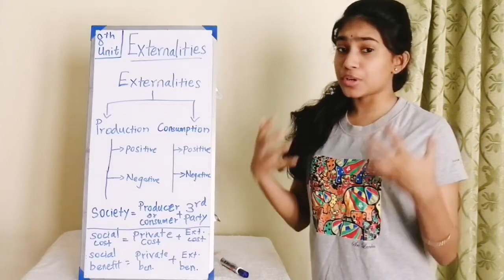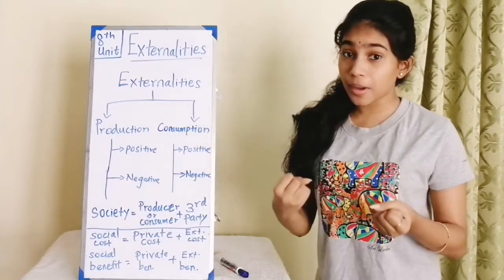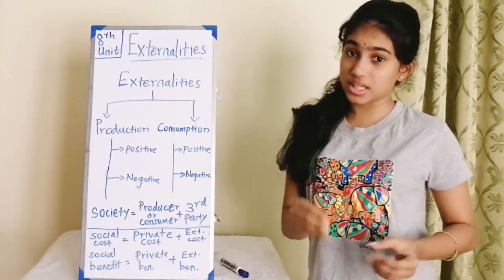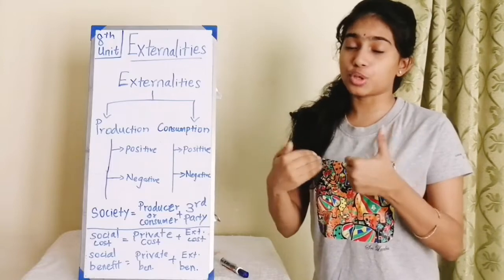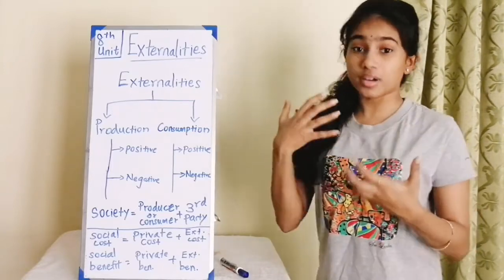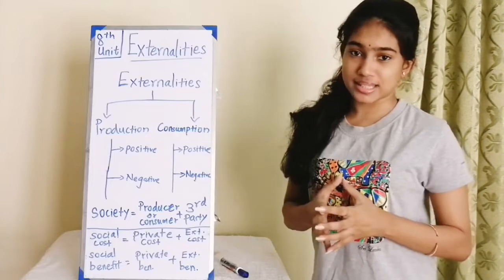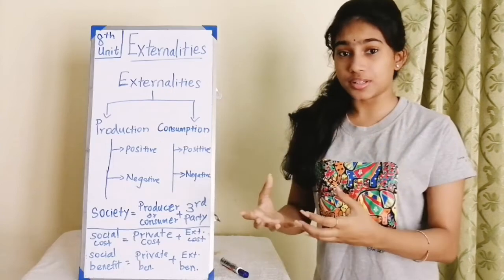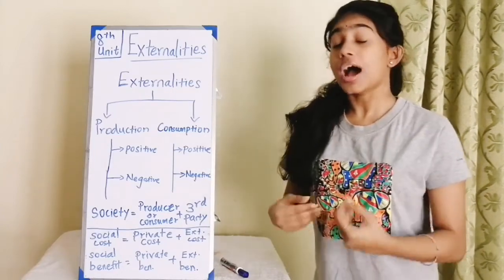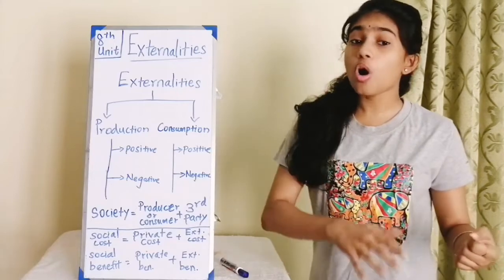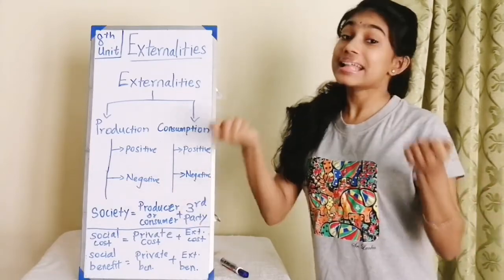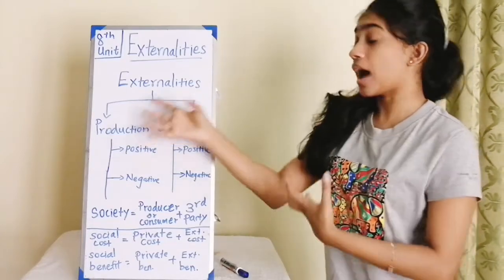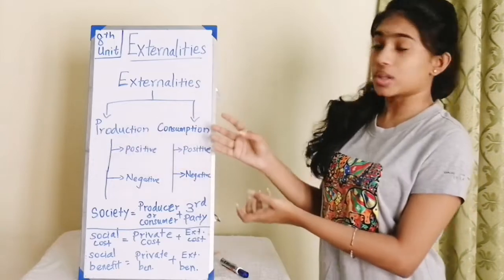Whenever a consumption or production activity happens, the third party who is not directly involved in that particular economic activity is going to benefit or going to bear a cost. That's known as externalities. In simple terms, whenever I'm doing something, another person, a third party, is going to be affected. Either that person is going to benefit or that person will have to face some costs. That's known as externalities.